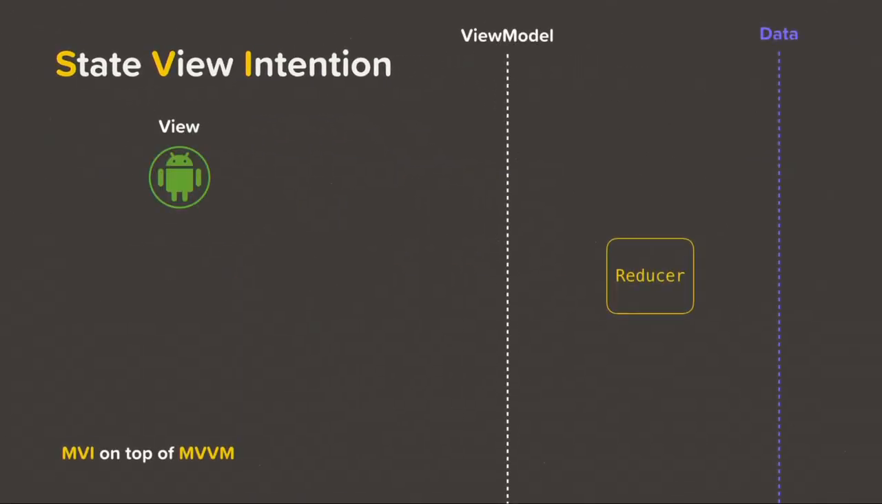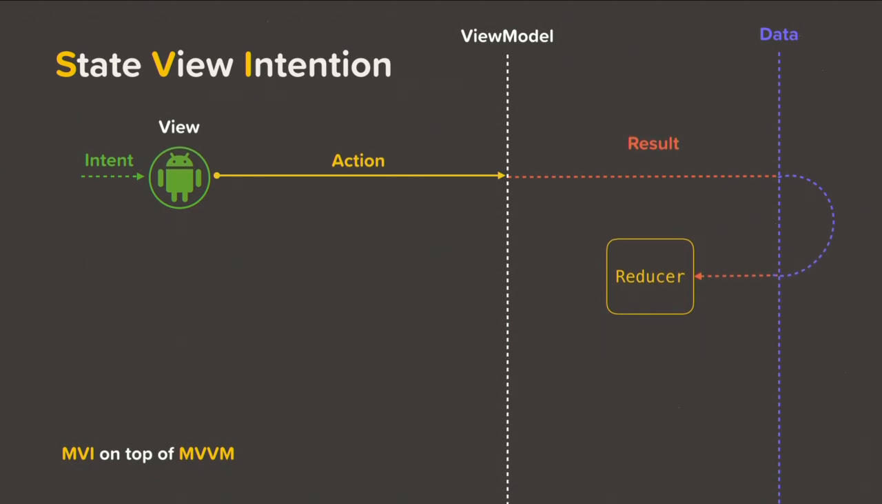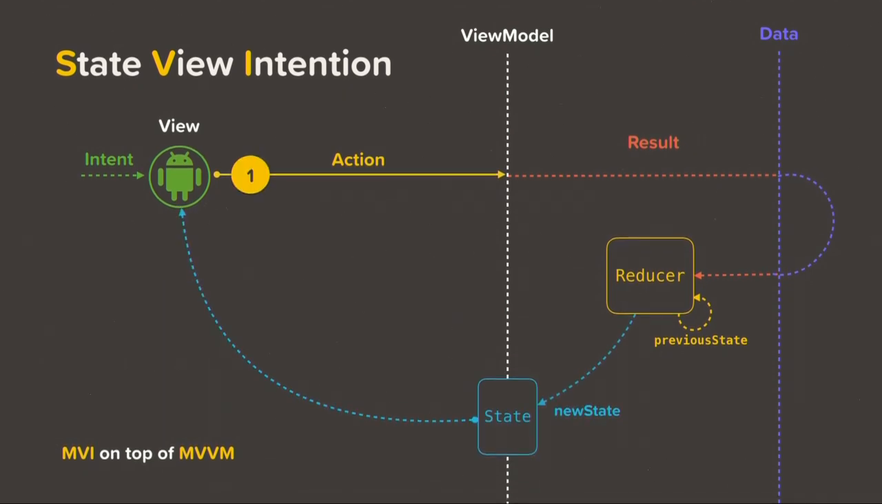And how do we implement this cycle using MVI on top of a model view model pattern? So we send an intent to the view. The view sends a bunch of actions to the view model. These actions are converted into one or more results. Those results go into the reducer. The reducer takes in the previous state and creates a new state, and the state is shown onto the view.